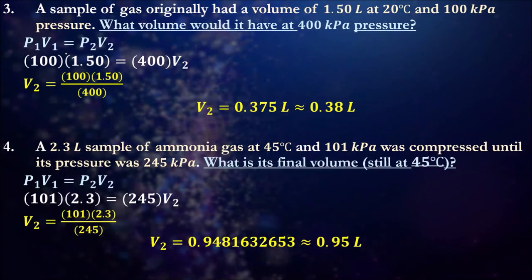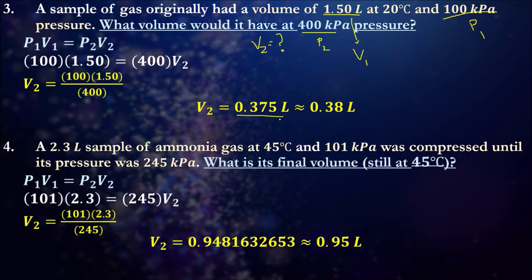So the answer you should get, just substituting those numbers through and rearranging it, is 0.375 liters. Okay, so that's volume 1, pressure 1, and then we're trying to find V2 because we know what P2 is.